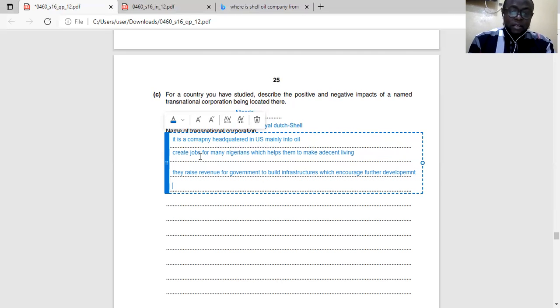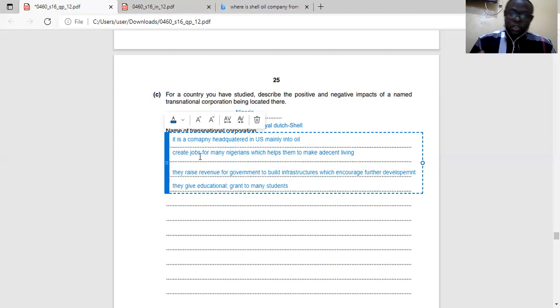Another point you can say is that, okay, I've mentioned two here, so let me go to the problems. You can have maybe three benefits and three problems. But the other benefit you can talk about is that they pay scholarships, they give educational grants to many students in Nigeria, especially students from the region where the oil is being mined.